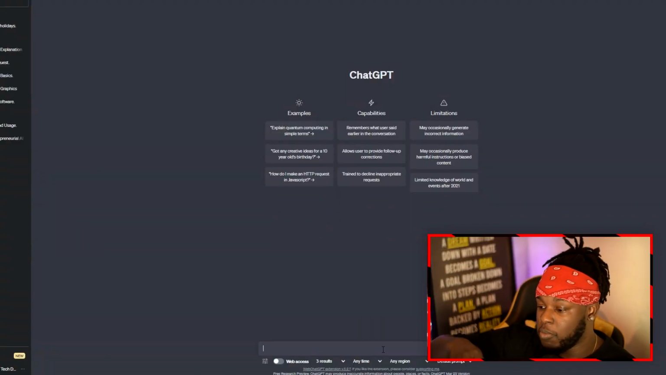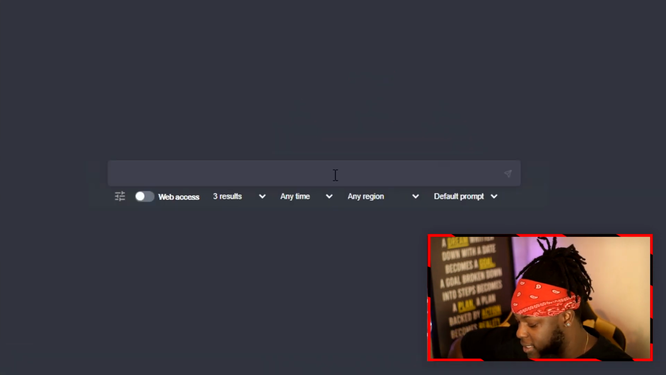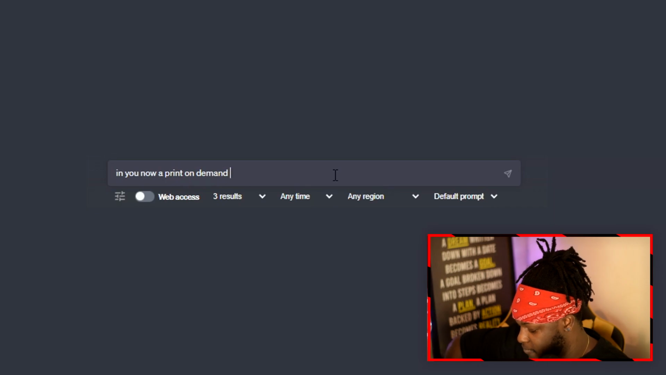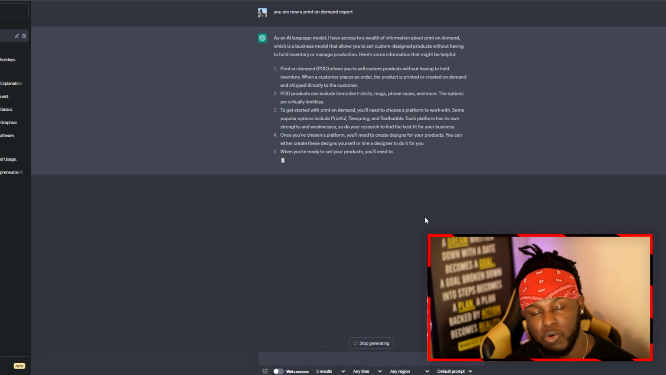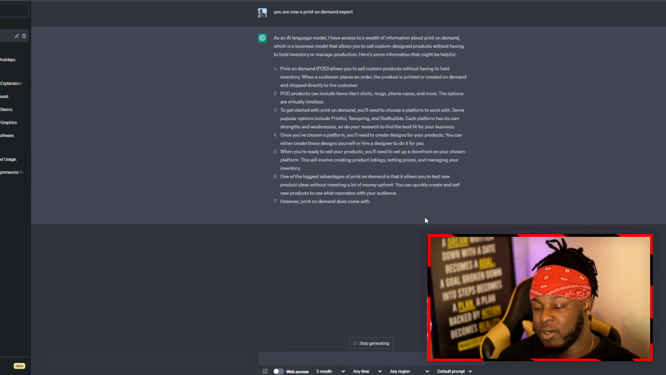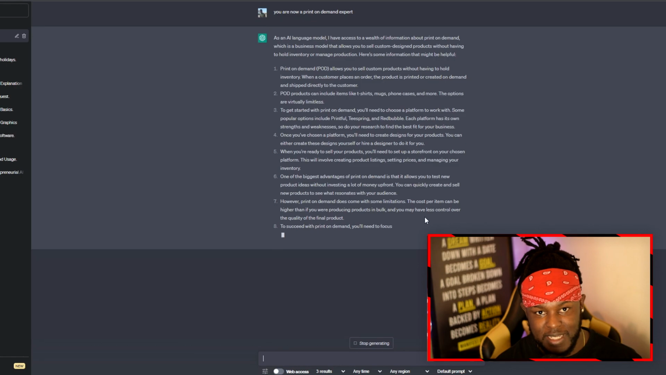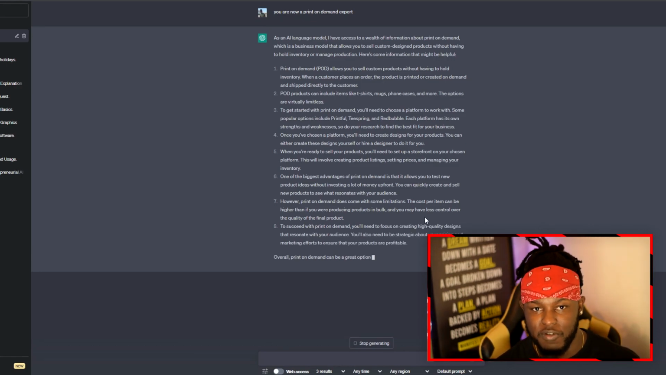Now, what I like to do before I put any prompt in, I will tell it that it is an expert. So in this instance, I'm going to type in, you are now a print on demand expert. Sometimes it will give you a little bit of information about print on demand, what it is, what you can do with it. At this point, you just let it write out what it's writing, and then once all this information is out, we can get into the meat of things and actually start furthering our research to improve the chances of us getting sales.